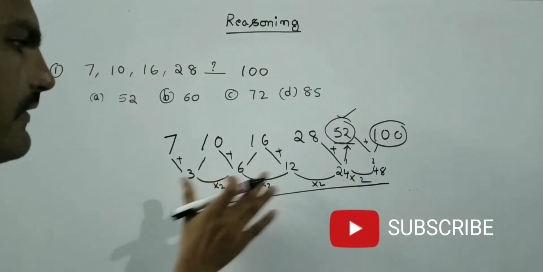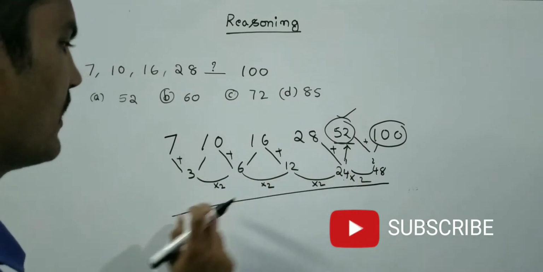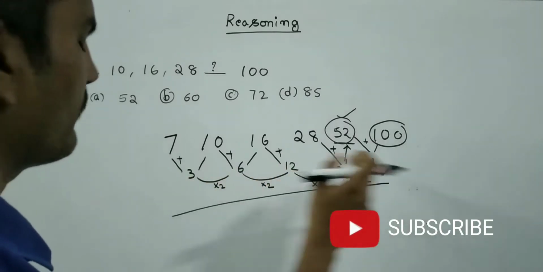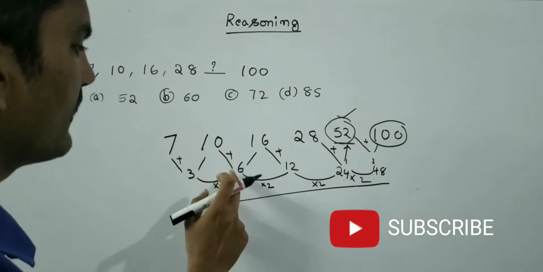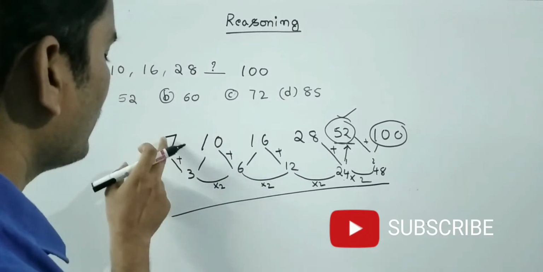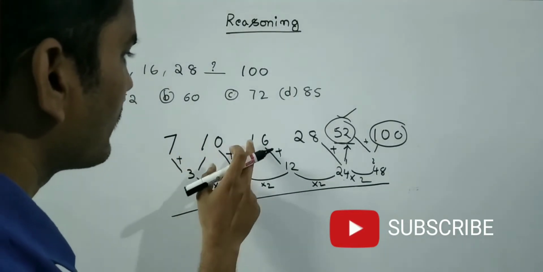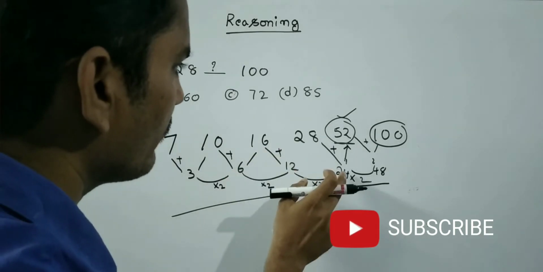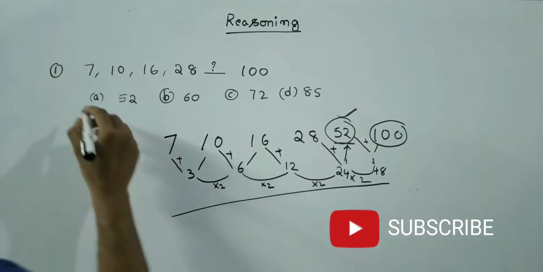I have taken the difference and found the relation between the differences of the numbers. 3, 6, 12, 24, 48. That means every time he is multiplying with 2. He is adding that: 7 plus 3, 10 plus 6, 16 plus 12, 28 plus 24, then 52 plus 48, 100. So this is the answer.